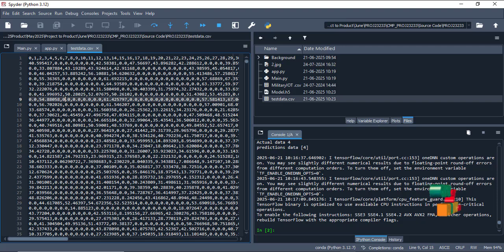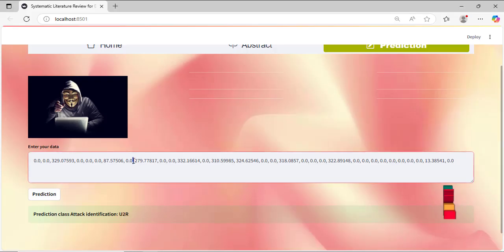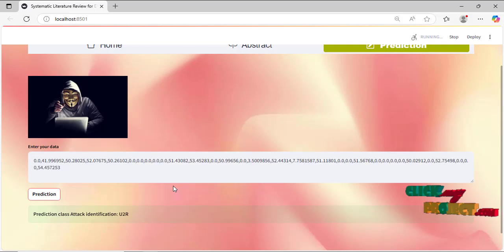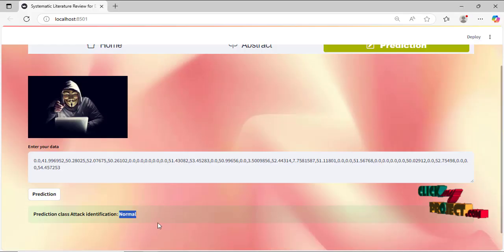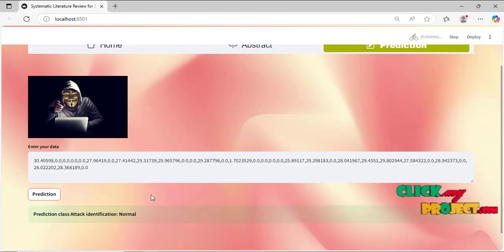For example, we take this data, copy the path, paste it here and enter. It is detecting normal. Next we copy and paste another here and predict with the model which type of attack will occur. We have checked it.